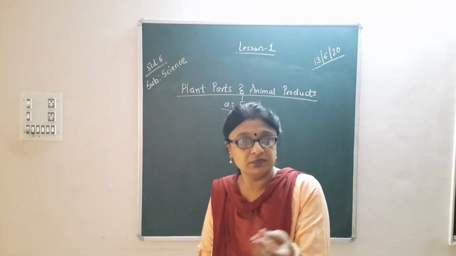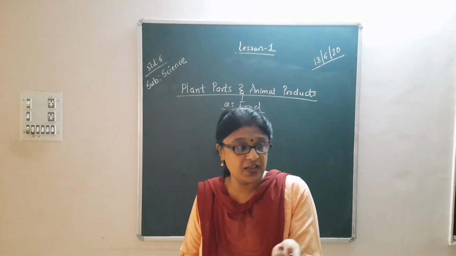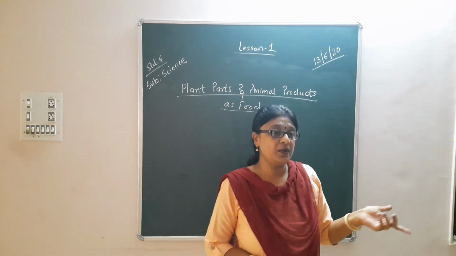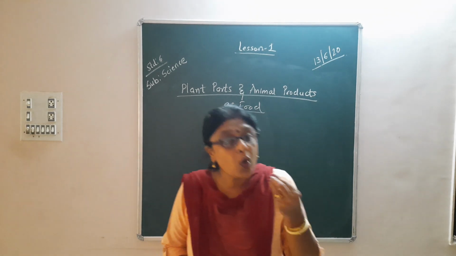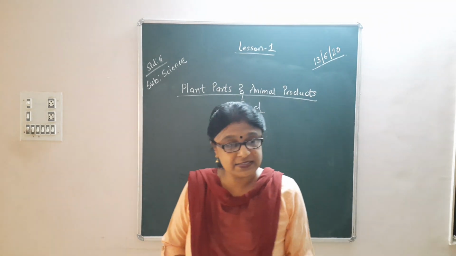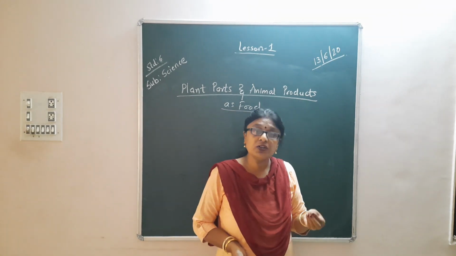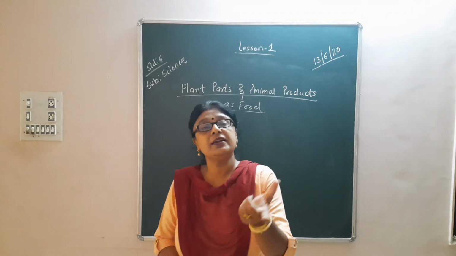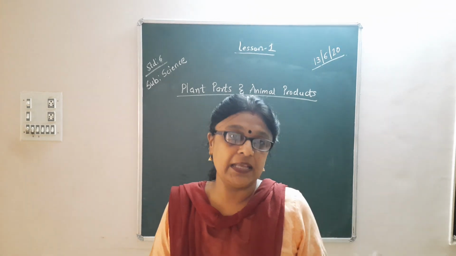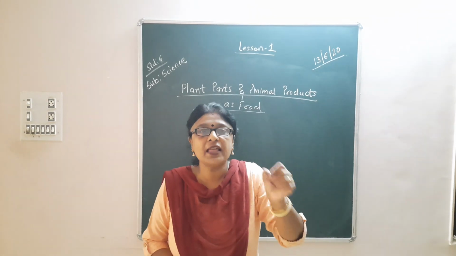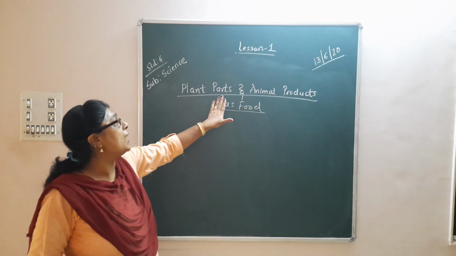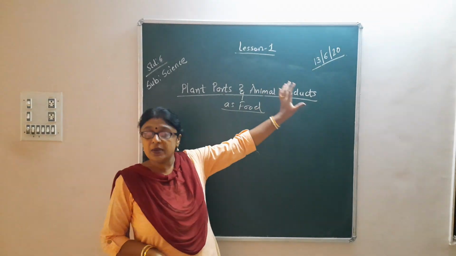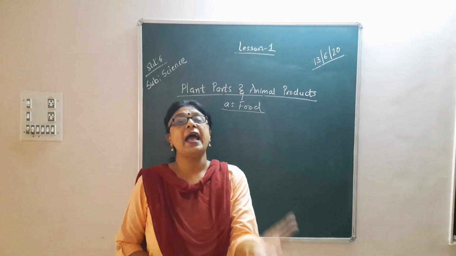The palak, the spinach that we are eating, palak ki bhaji. Everybody must have heard, right? So what is that? We are using it as food. But what are we using? Are we eating the stem? Are we eating the leaves? What are we eating? So when we are eating the spinach, we are eating the leaves of that plant. So that topic we are going to study, which plant parts or which animal products we are using as